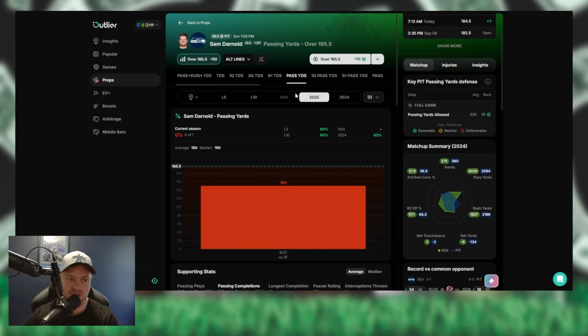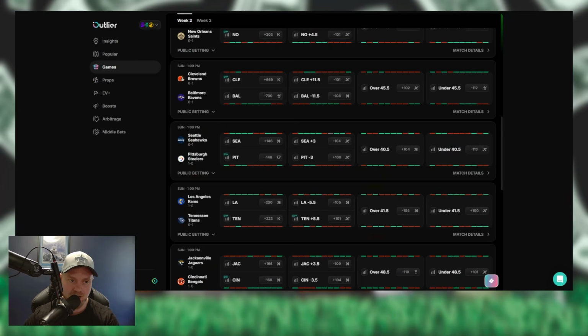They gave up a lot of passing yards. No head-to-head data for Sam Darnold, but regardless, guys, picking a winner on this is tough, man. I want to roll with Aaron Rodgers, but I don't trust him either, man. I don't trust the team. Close victory versus the Jets. I'm probably going to roll with the Steelers on this one, not unconfidently.